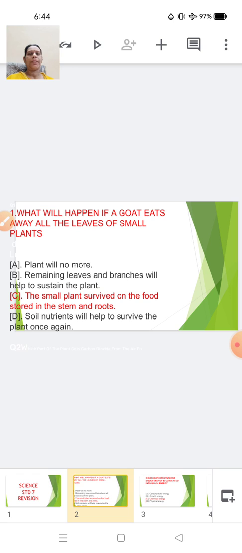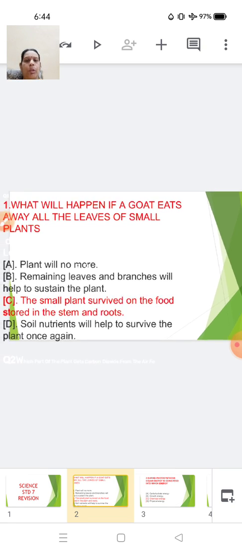And as you know, in the exam, you will have the multiple choice questions, and the questions will all be in the form of objective type. That means for all the questions, you will have the options.